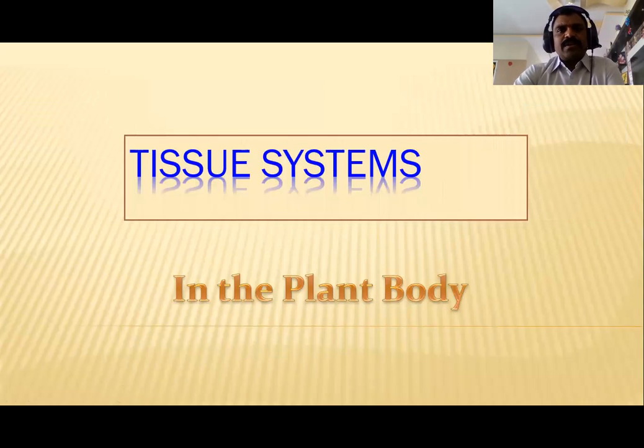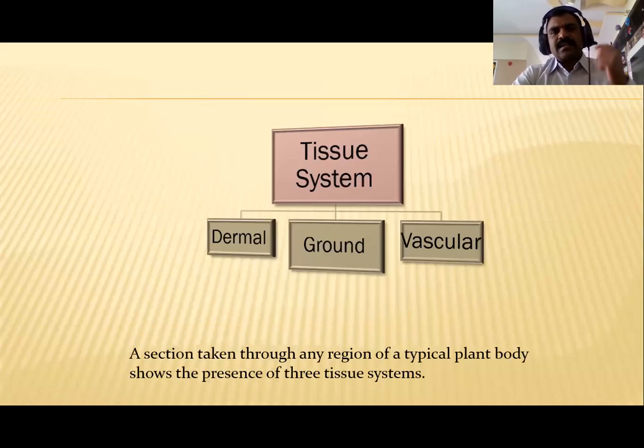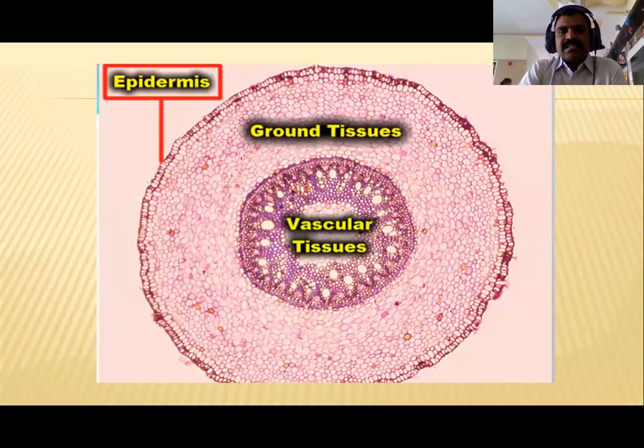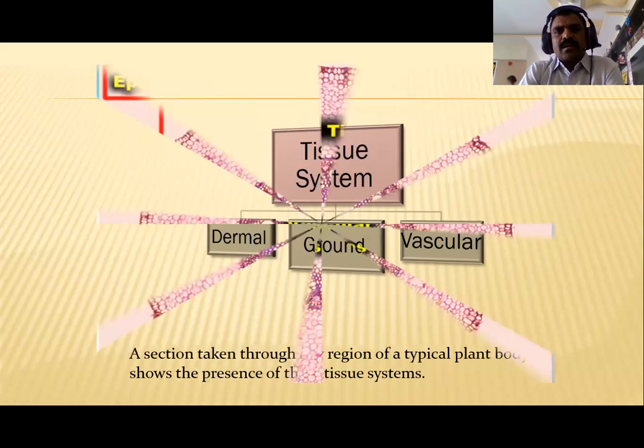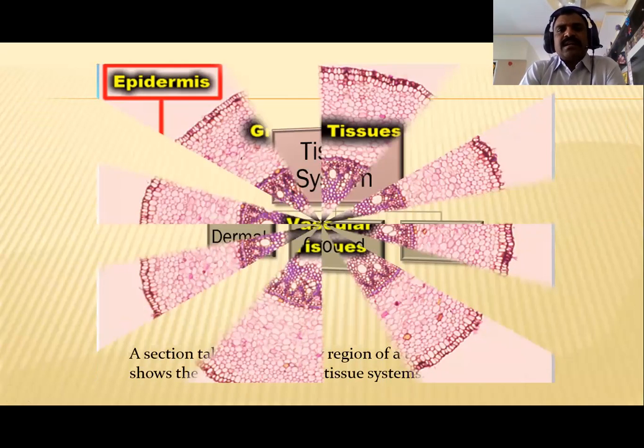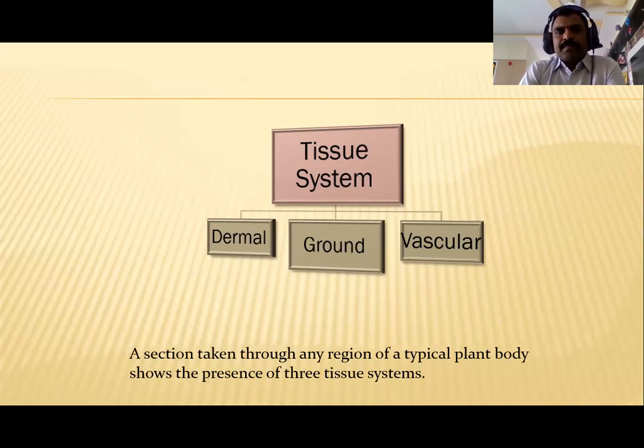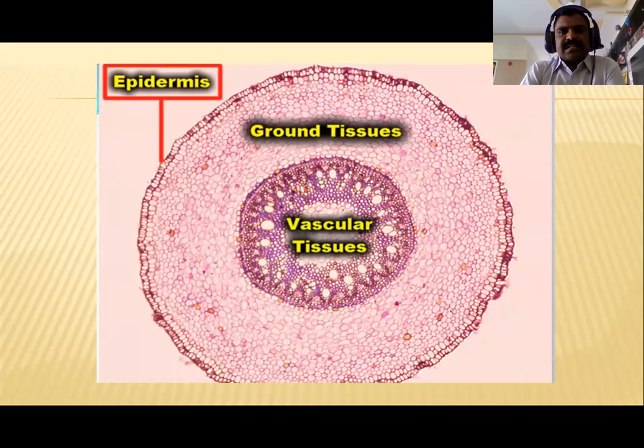Before going to tissue systems, we know that all plants are made up of tissues. We have already learnt about simple tissue and complex tissue, that is permanent tissue, and a special type of tissue, that is secretory tissue. Now we are going to discuss the tissue systems in the plant body. The plant body consists of different types of tissue systems: the dermal or epidermal tissue system, the ground tissue system, and the vascular tissue system.